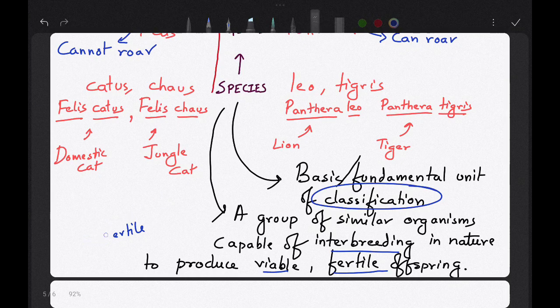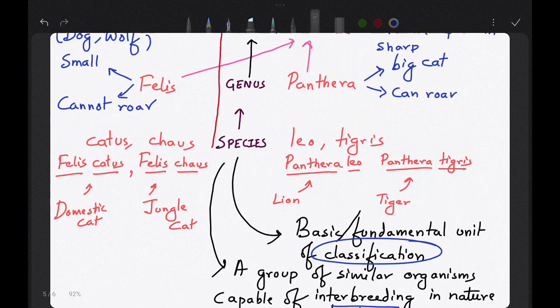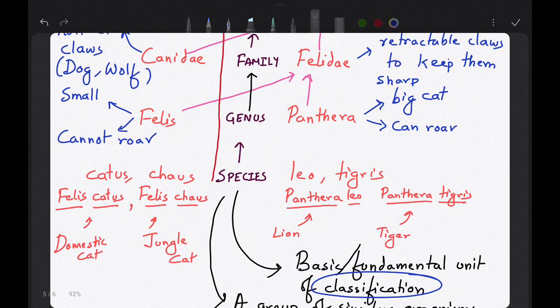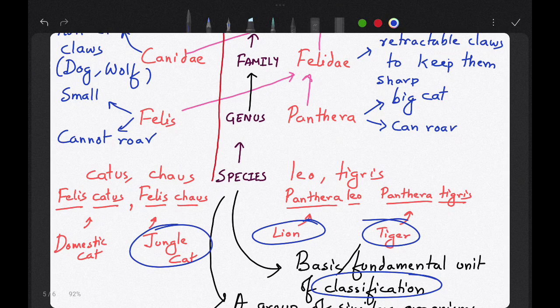Now let's study species and genus, then we will study it up to kingdom. First is, if I give you four animals, examples of lion, tiger, jungle cat and domestic cat. The domestic cat, the scientific name is Felis catus, jungle cat Felis chaus.